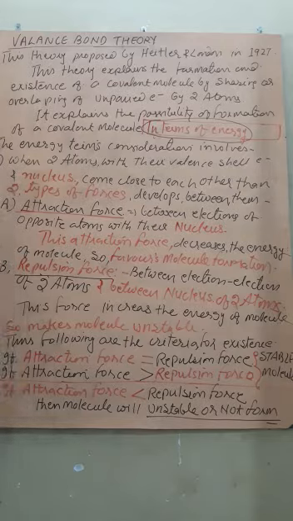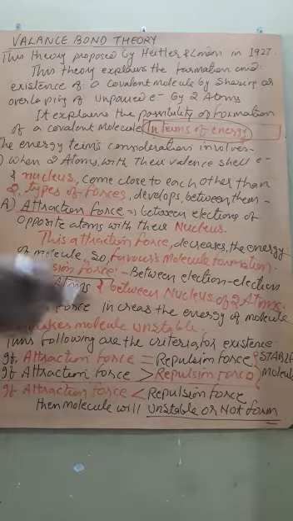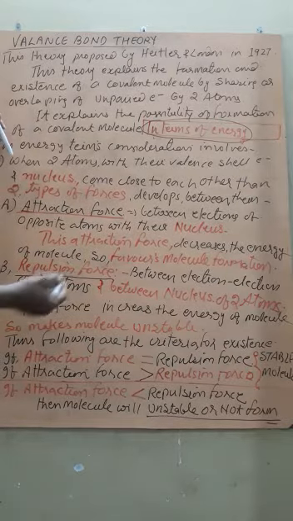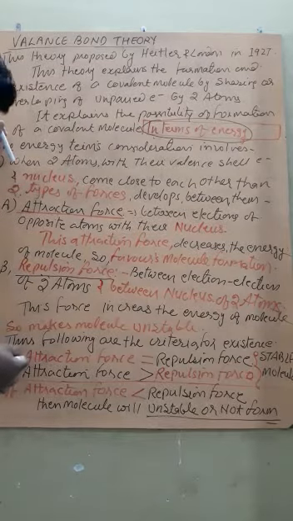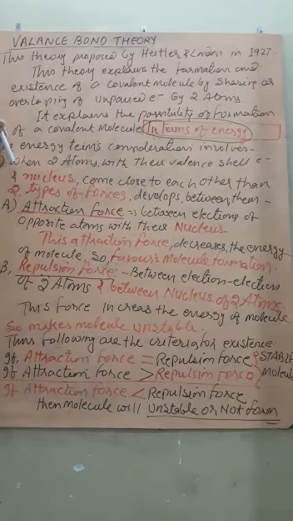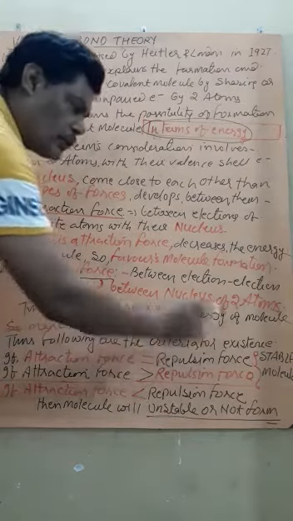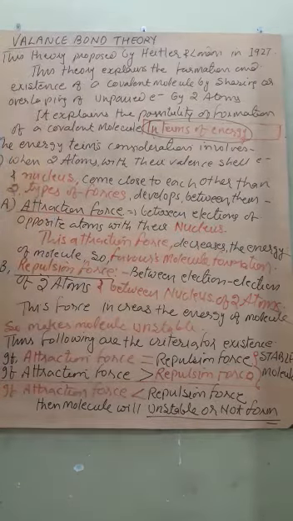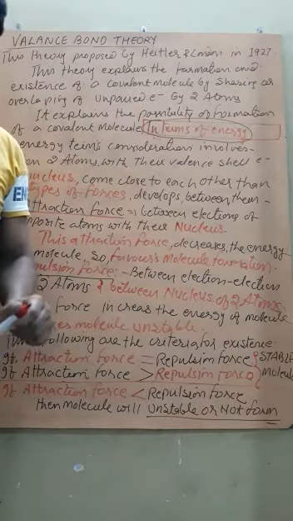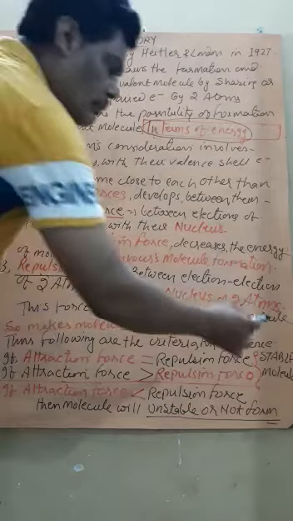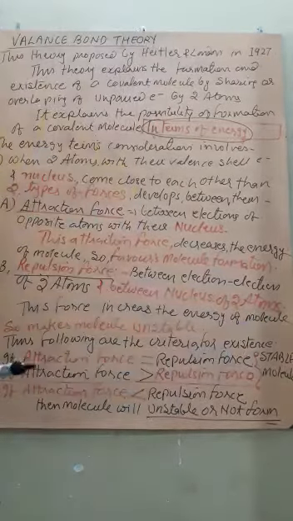This is given by three points. If the attraction force magnitude is equal to the repulsion force magnitude, then the molecule will form and will be stable.